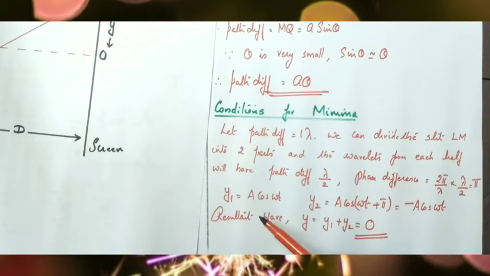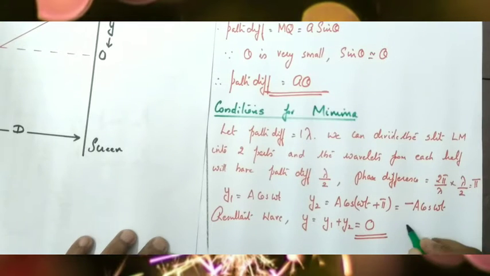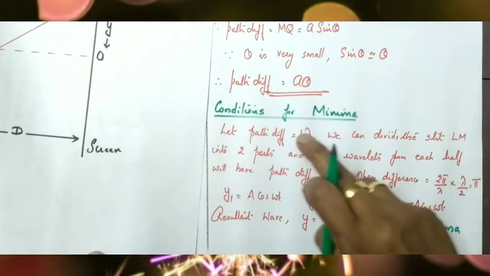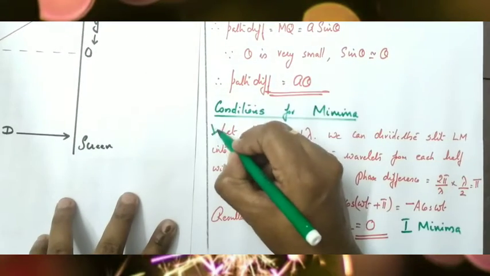The first wavelet can be written as a cos ωt, and the second wavelet can be written as y2 equal to a cos(ωt + π), because phase difference is pi, isn't it? So it is minus a cos ωt and the resultant is equal to 0. Resultant is 0 means intensity is 0. So, that is the condition for first minima. The condition for first minima is path difference equal to 1 lambda. So, this is the first case.